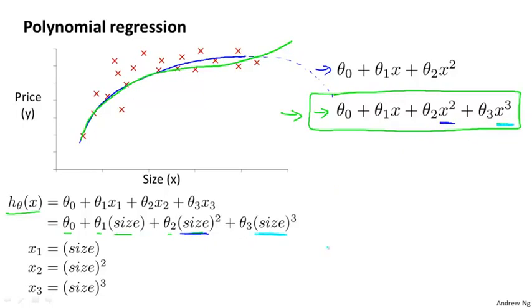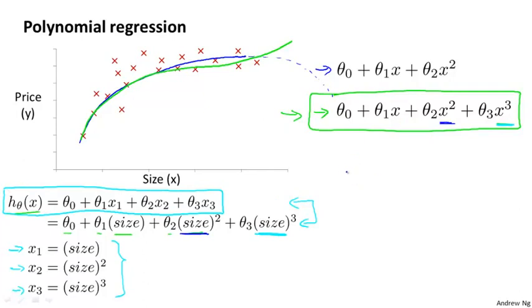So it's that third term. In order to map these two definitions to each other, the natural way to do that is to set the first feature x1 to be the size of the house, and set the second feature x2 to be the square of the size of the house, and set the third feature x3 to be the cube of the size of the house. And just by choosing my three features this way and applying the machinery of linear regression, I can fit this model and end up with a cubic fit to my data.